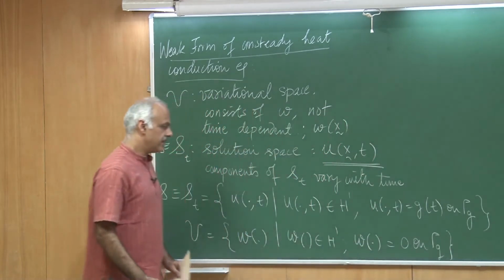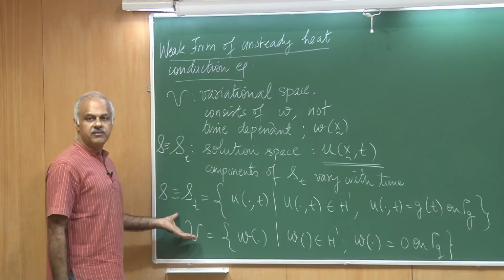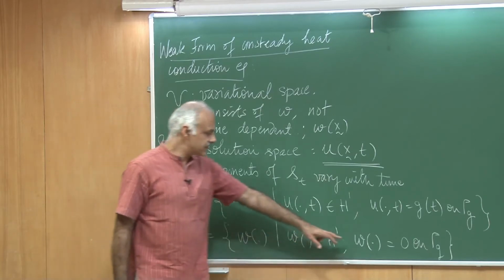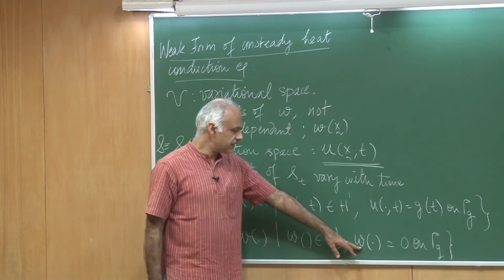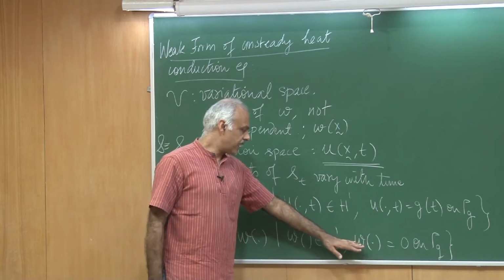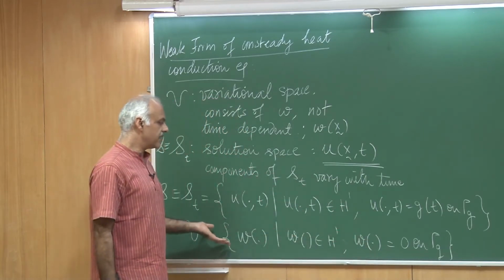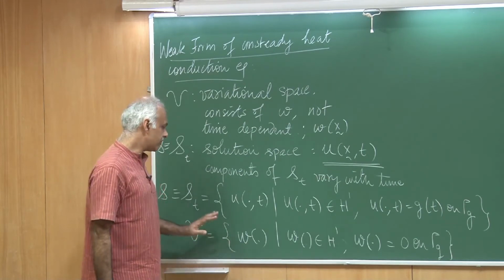So, please notice the framework fits in very well, because the weight functions are supposed to vanish, they are supposed to satisfy the homogeneous boundary condition which my u is satisfying. So, it kind of fits very nicely, I do not need to have w's as time dependent. Okay, so, this is the framework now.